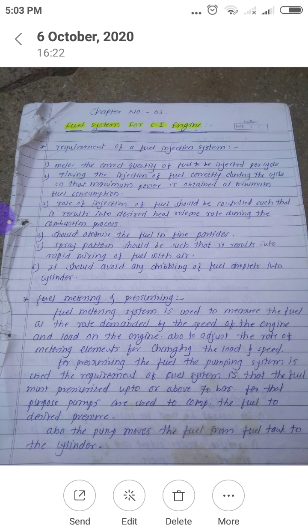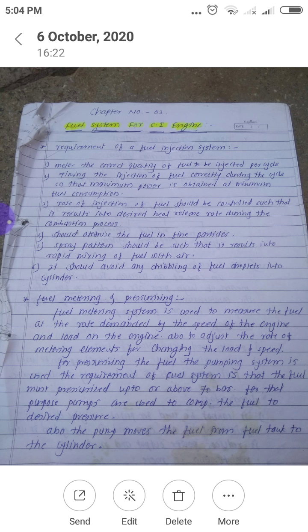As the air gets pressurized, its temperature and pressure increase. After that, theoretically at the end of the compression stroke, pressurized fuel is injected inside the engine cylinder and the combustion starts.